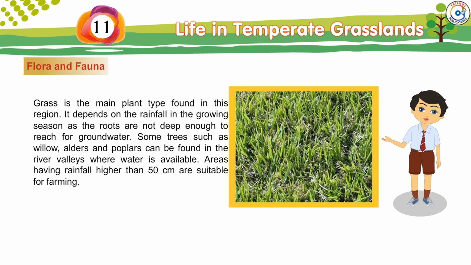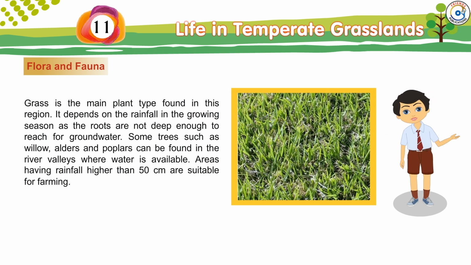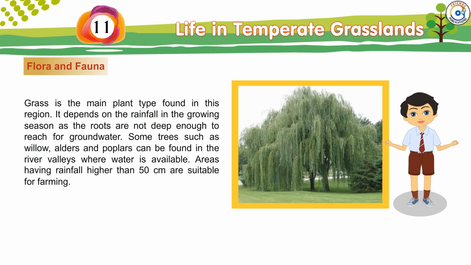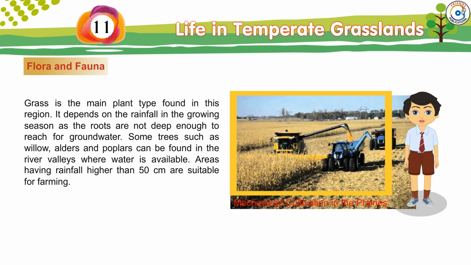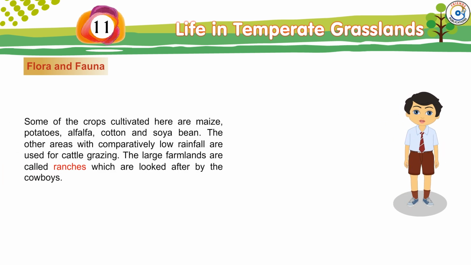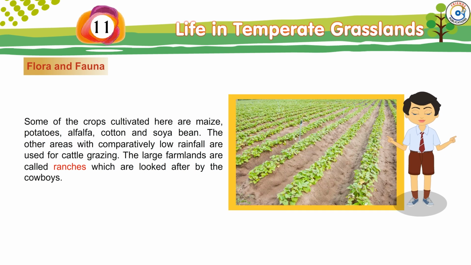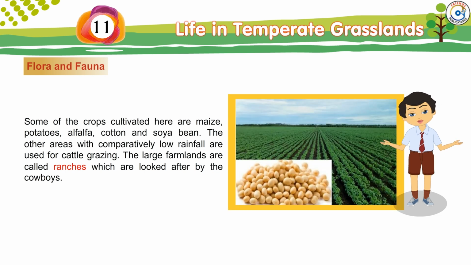Flora and fauna. Grass is the main plant type found in this region. It depends on the rainfall in the growing season, as the roots are not deep enough to reach for groundwater. Some trees such as willow, alders and poplars can be found in the river valleys where water is available. Areas having rainfall higher than 50 centimeters are suitable for farming. Here is the picture of mechanized cultivation in the prairies. Some of the crops cultivated here are maize, potatoes, alfalfa, cotton and soya bean.